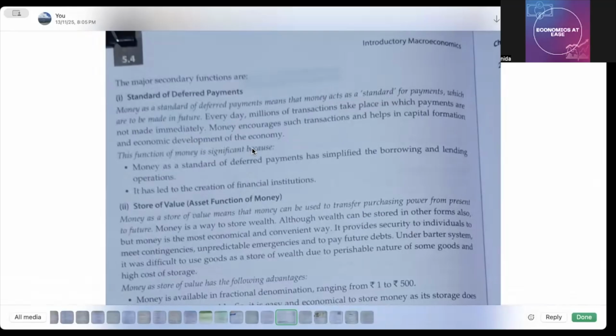राइट, सो ऑब्वियसली बात है, जब आप उसको इन्वेस्ट करोगे, आगे फ्यूचर में यूज करोगे तो वो कहीं ना कहीं इकोनॉमी में भी जाता है पैसा. ठीक है, एंड हेल्प्स इन द कैपिटल फॉर्मेशन एंड डेवलपमेंट ऑफ द इकोनॉमी. Now, the function of money is significant because money as a standard of deferred payments has simplified the borrowing and lending operations. So because of that, आप borrow भी कर सकते हैं, उसको lend भी कर सकते हैं और future में आप loan payment भी कर सकते हैं with the help of money. It has led to the creation of financial institutions.